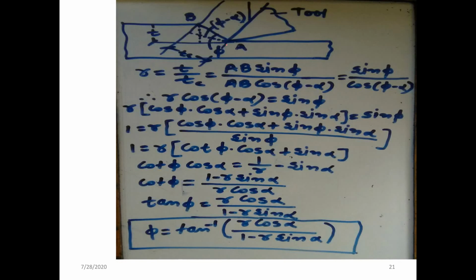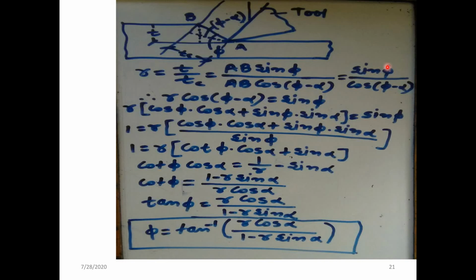Here it is the same thing. AB is nothing but the shear plane as usual. So from that we can write r is equal to t by tc, which we have discussed, that is AB sin of phi divided by AB cos of phi minus alpha. So that can be simplified: AB gets cancelled, sin of phi divided by cos of phi minus alpha. So we can multiply, that is r cos of phi minus alpha is equal to sin of phi.